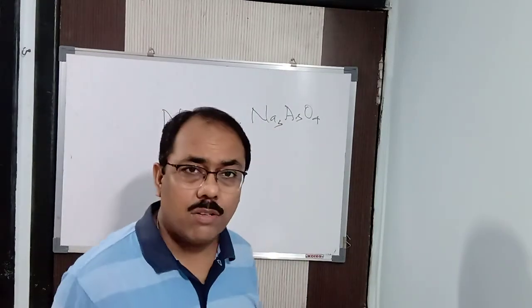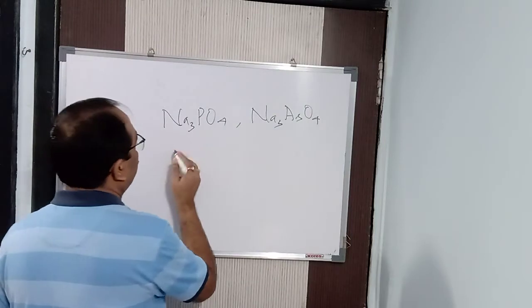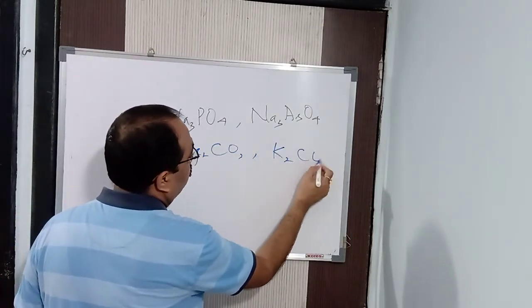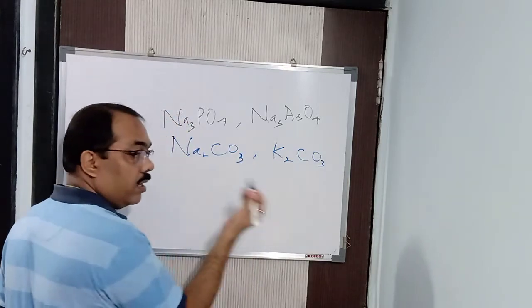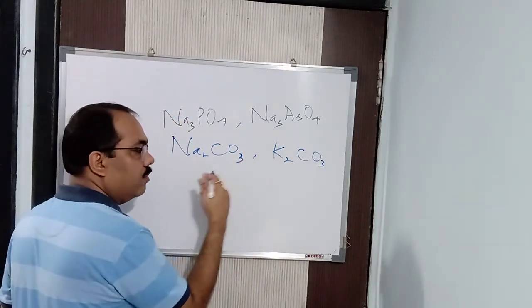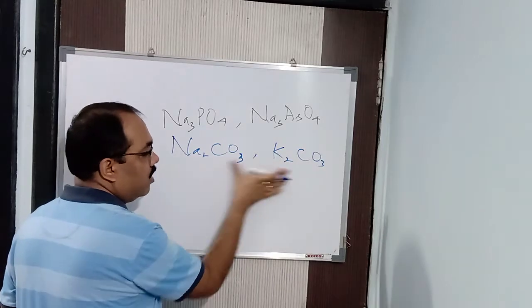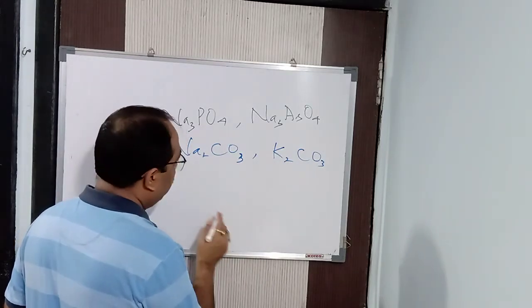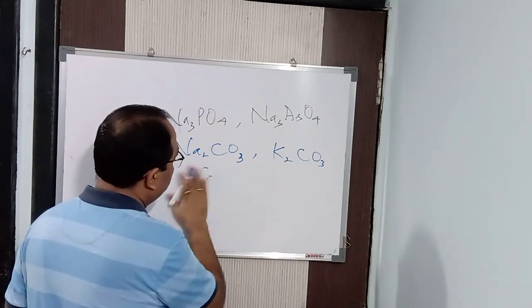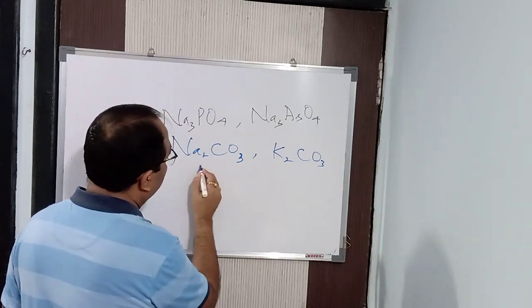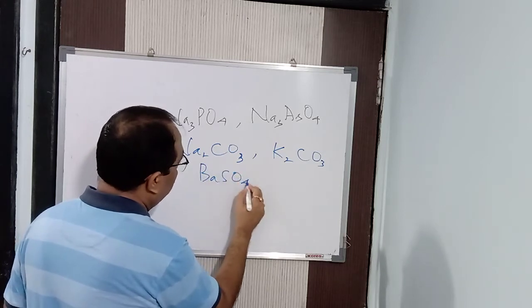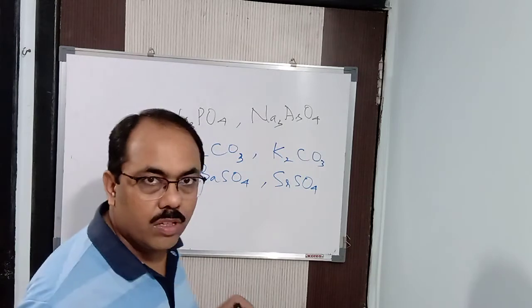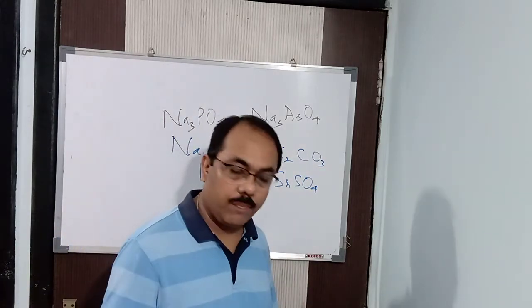That is, when two or more crystalline solids have similar crystalline structures, many more examples can be given, like Na2CO3 and K2CO3. In this way you can get it, same crystal structure. Or we can give BaSO4 and SrSO4, or MgSO4, clear, fine.